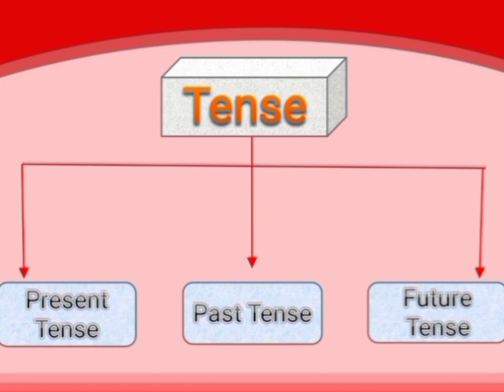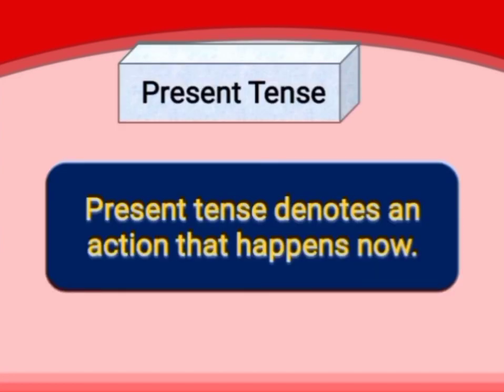Let us see what is meant by present tense. Its first type is present tense. What is the meaning of present tense? Present tense denotes an action that happens now. The actions which are happening now are expressed through present tense. Even the everyday actions, habitual actions are also expressed through the present tense.